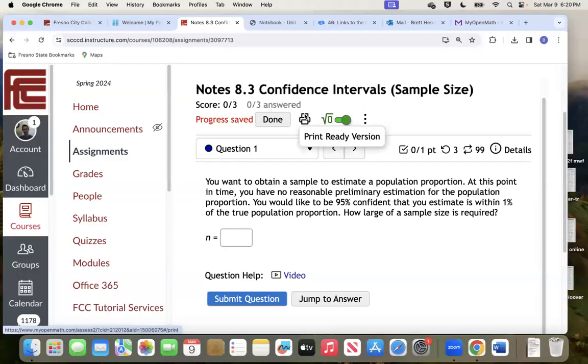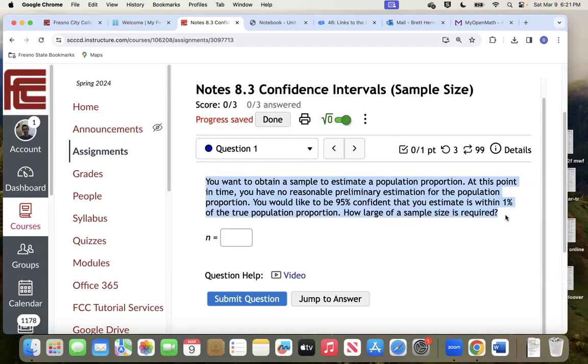Okay, so on this question, it says you want to obtain a sample to estimate a population proportion. At this point in time, you have no reasonable preliminary estimation for the population proportion. You would like to be 95% confident that your estimate is within 1% of the true population proportion. How large of a sample size is required? Okay, so what is going on here?